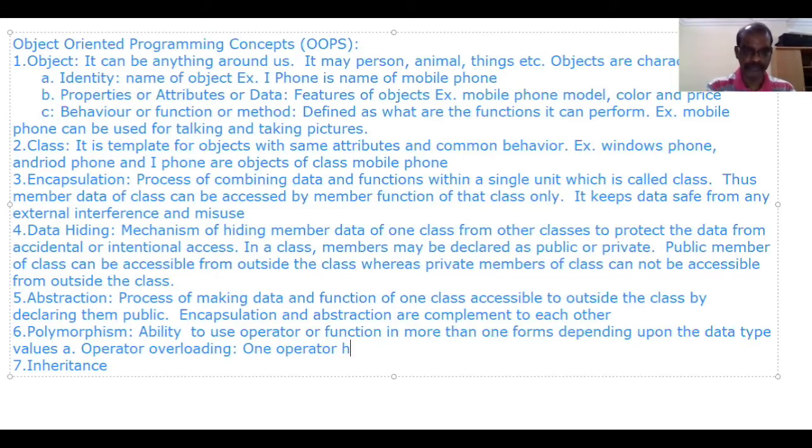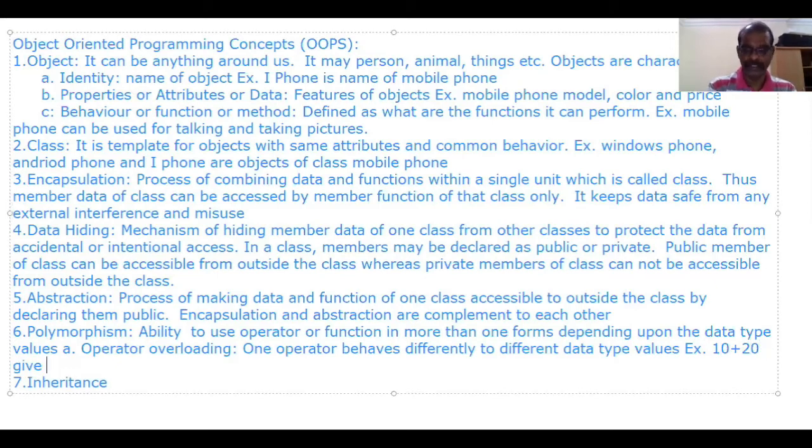In operator overloading, one operator behaves differently to different data type values. For example, we already know 10 plus 20 gives 30. That's good.